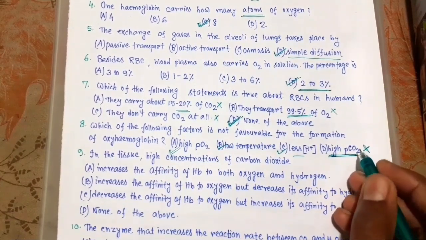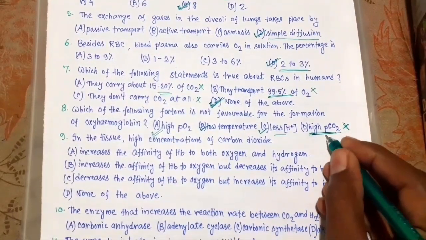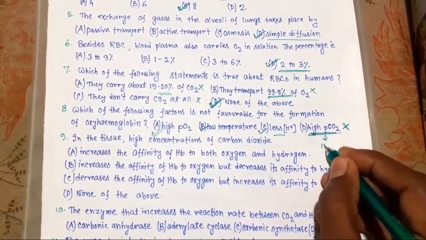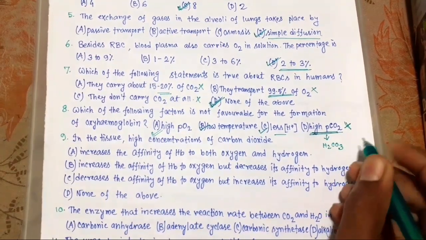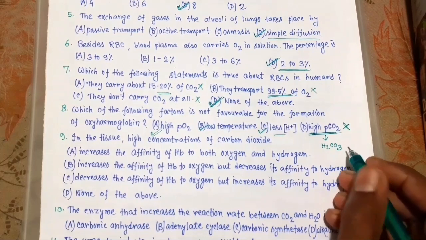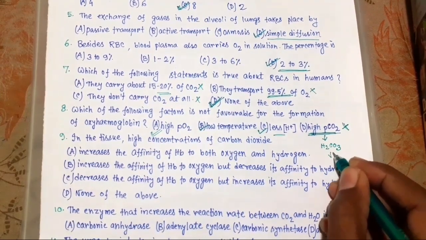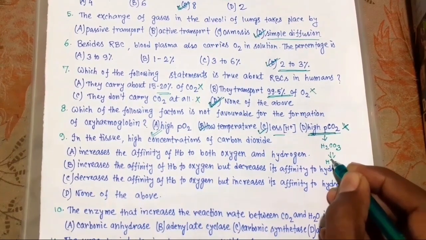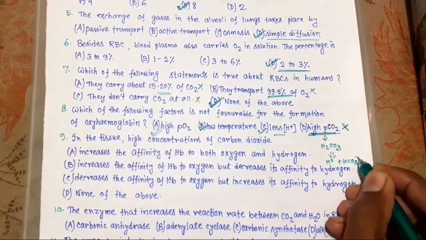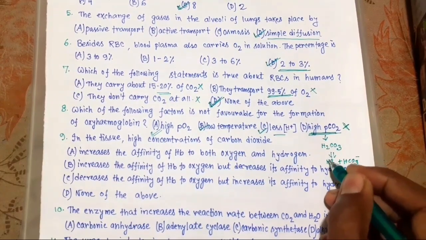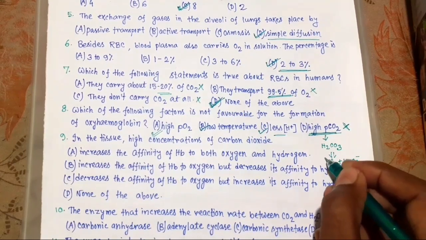Because suppose if this is high, then H2CO3, that is carbonic acid, will be formed more, and it gives what? H plus and HCO3 minus, that is bicarbonate ion, and this H plus will be more.